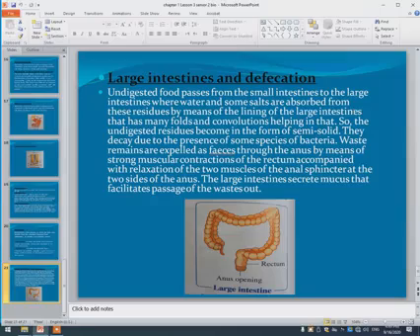So the undigested food becomes semi-fluid and decays due to the presence of some species of bacteria, and the remaining waste is expelled as feces through the anus by means of strong muscular contraction and the rectum, which lies inside the anus. Strong muscular contraction combined with relaxation of the two muscles of the anal sphincter on two sides of the anus, and the large intestine secretes mucus that facilitates the passage of the wastes out.